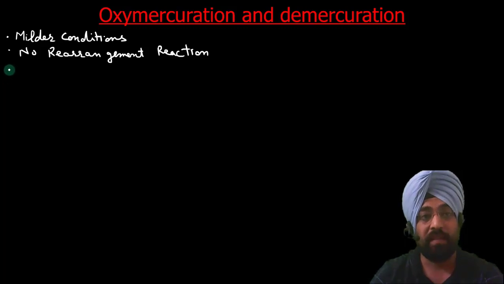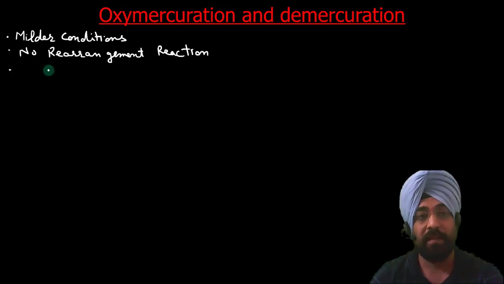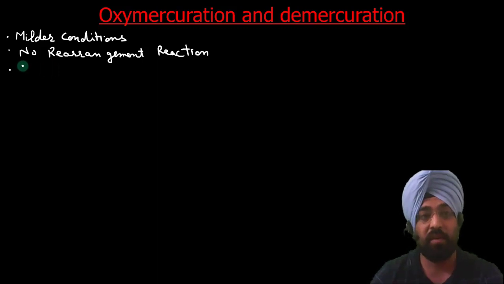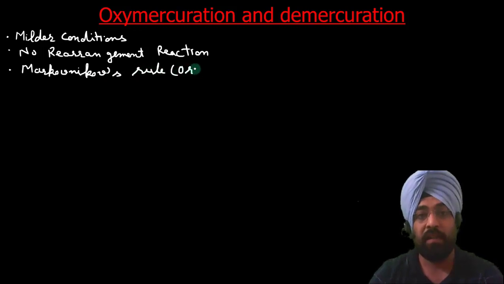The next advantage is that the reaction occurs according to Markovnikov's rule. This is the orientation of this reaction. The overall addition of water to alkene is by Markovnikov's rule.